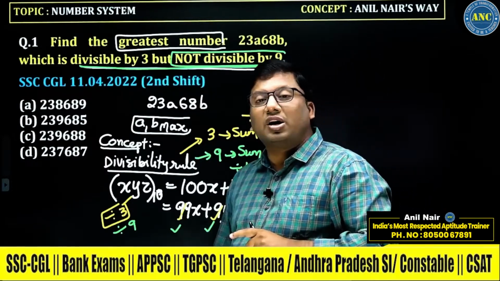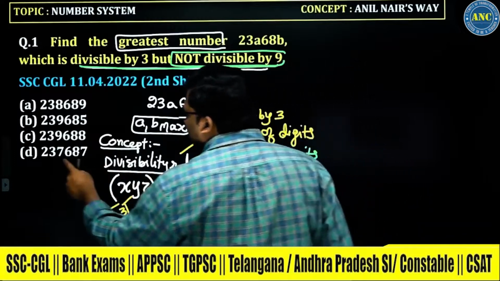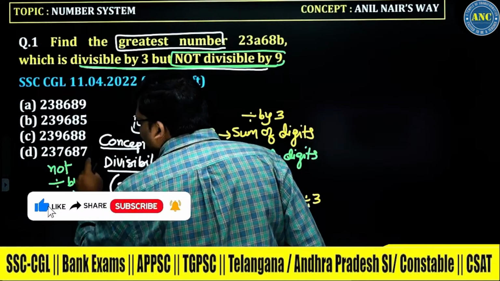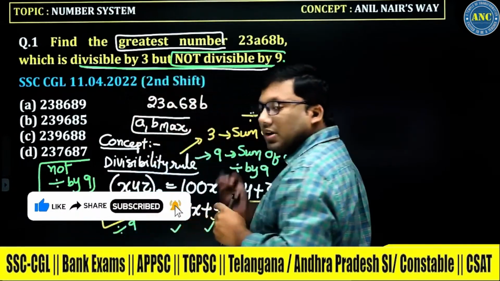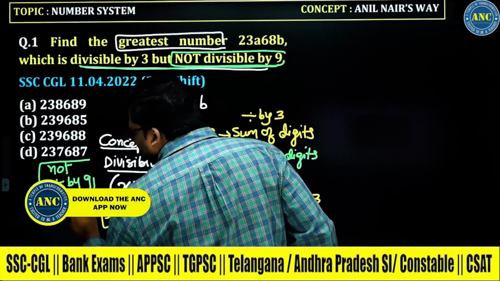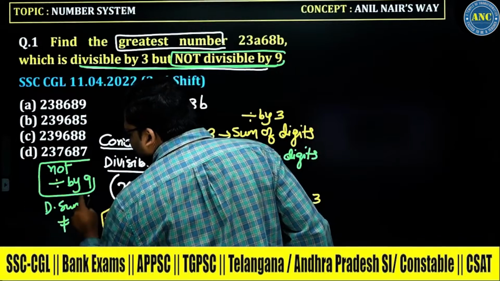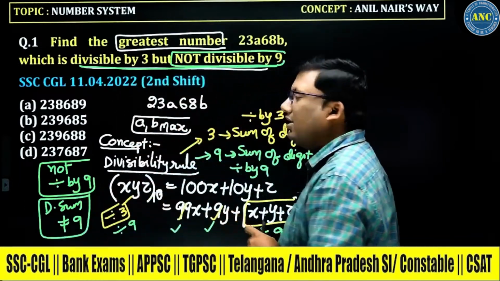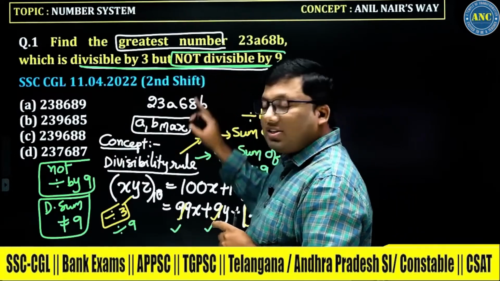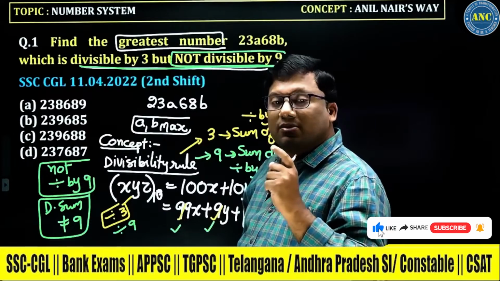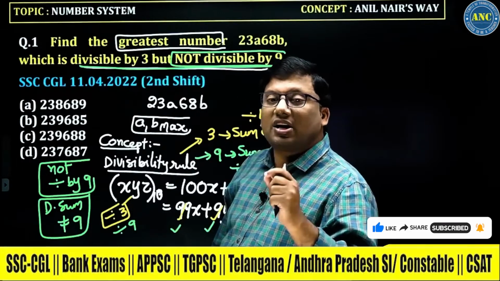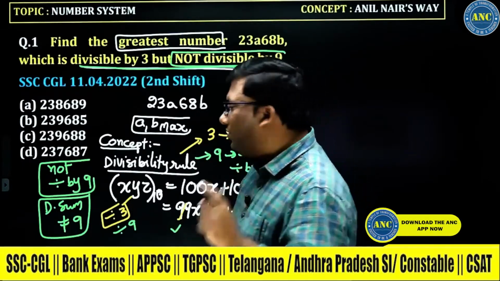When I say the number should not be divisible by 9, that means the answer should not be divisible by 9. When a number is not divisible by 9, that means the digital sum should not be 9. Sir, why should the digital sum not be 9? Because it is clearly mentioned that it is divisible by 3. So just by understanding this line, the answer should not be divisible by 9. That means eliminate the answer option where the sum of the digits is divisible by 9.